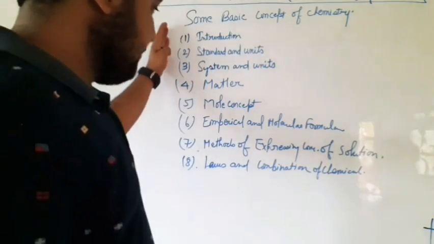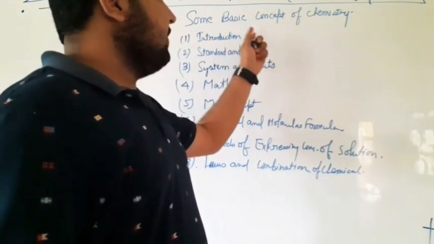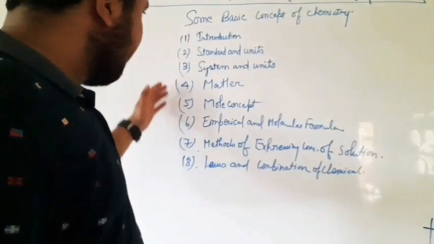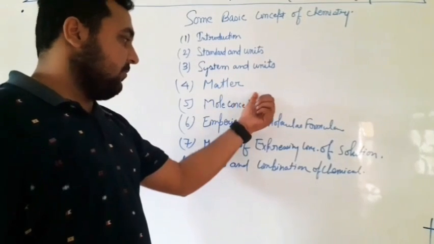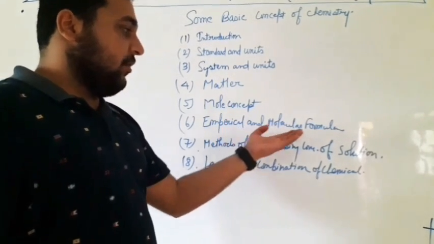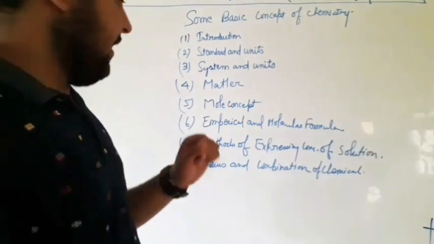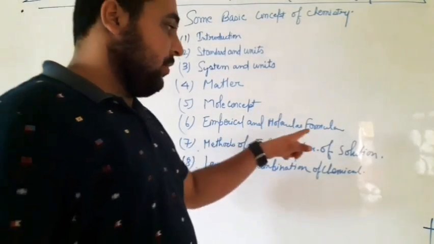These are the topics covered in the very first chapter of class 11, Some Basic Concepts of Chemistry. One by one we will go through all the topics: introduction, standard and units, system and units, what is matter, followed by the mole concept, then empirical formula and molecular formula.